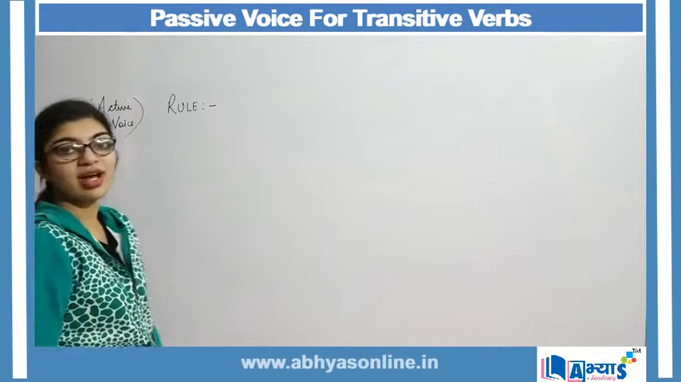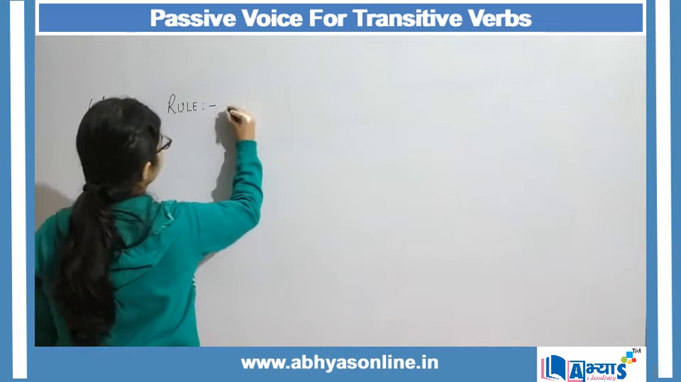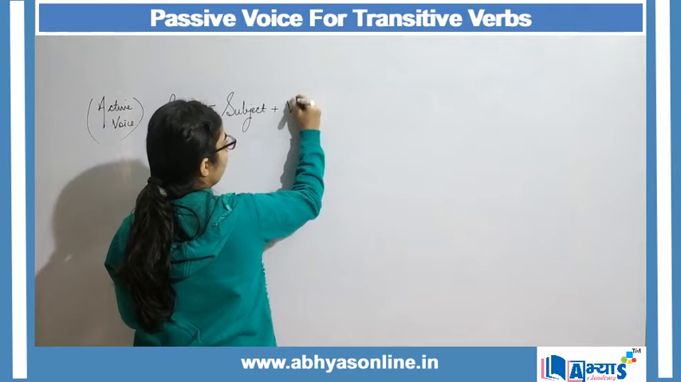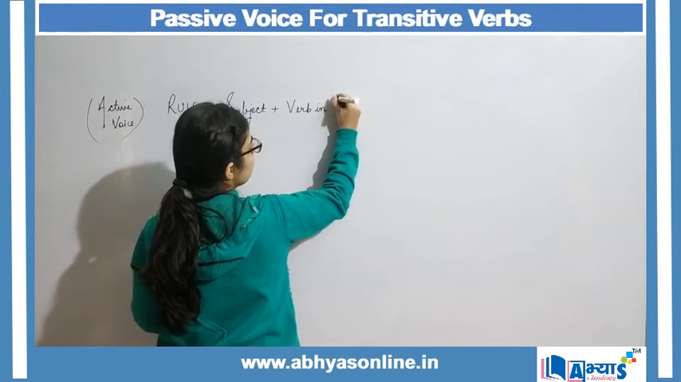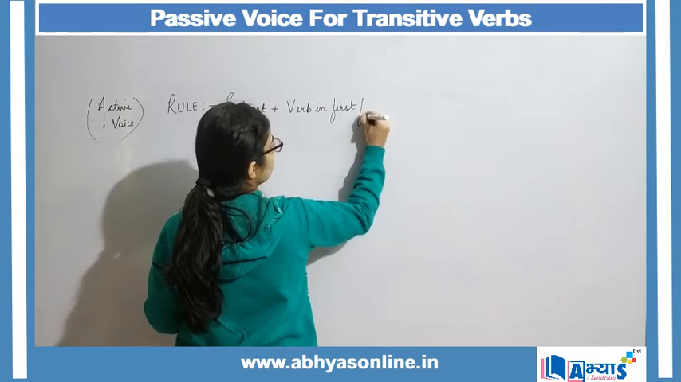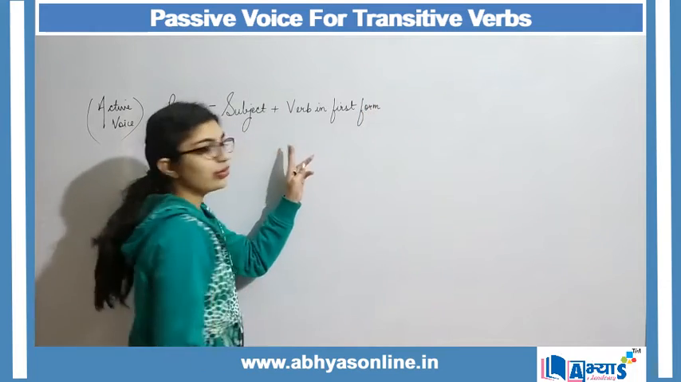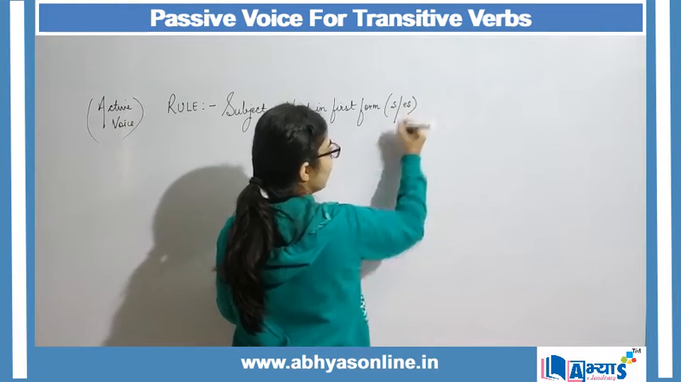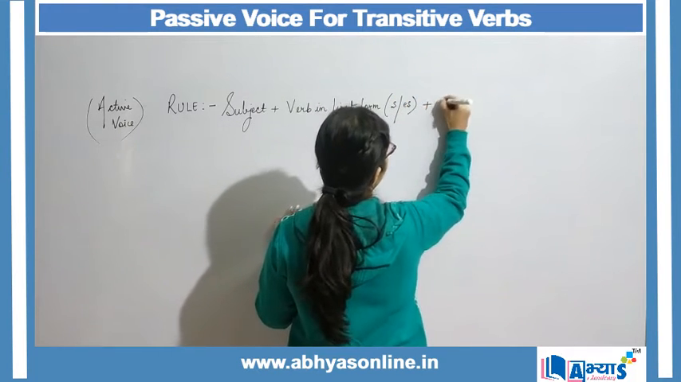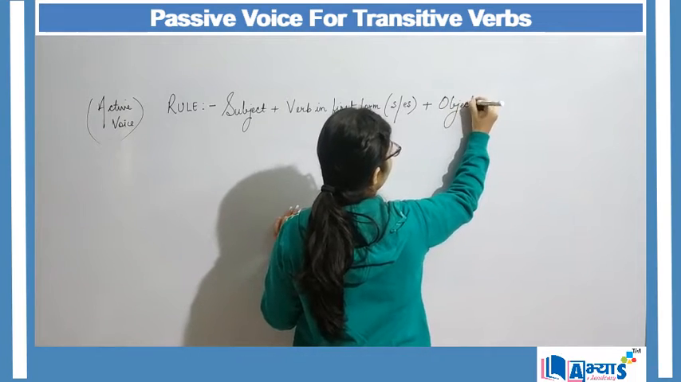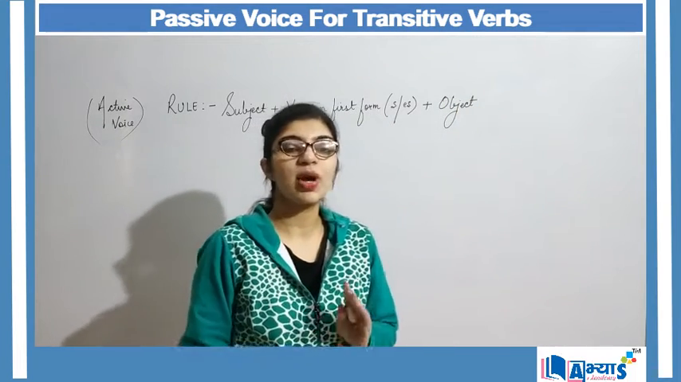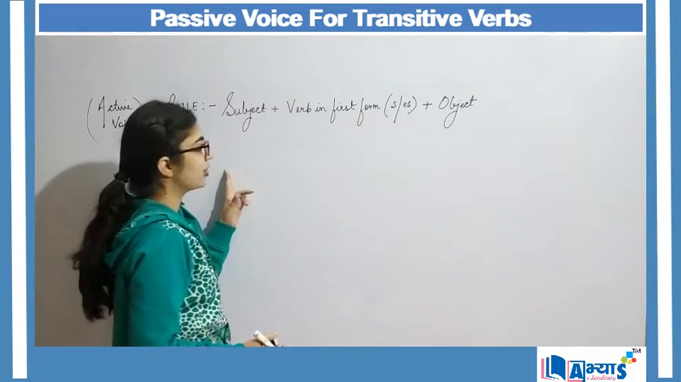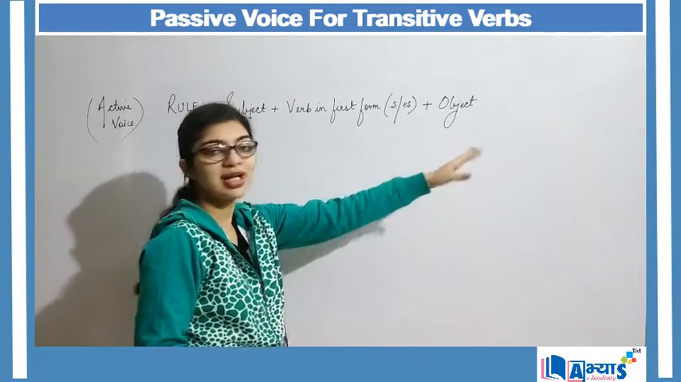and it contains a transitive word is subject plus verb in first form. Now that verb in first form can end with s or es and then the object. So this is a simple rule to identify that our sentence is in active form. Subject plus verb in first form plus object.